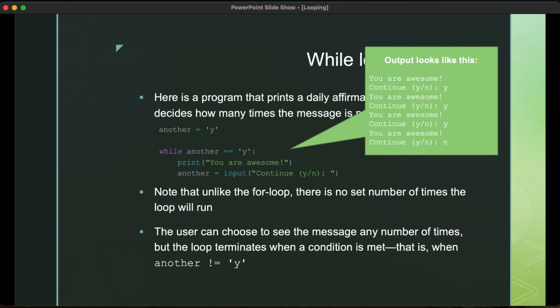Okay, so that's a very simple application of a while loop. Notice that unlike the for loop, there is no set number of times this loop can run. The while loop can run 100 times or one time. It will always run one time, by the way, given the way we have this set up. But at the same time, it can run as many times as you want. The user can choose to see the message any number of times, and the loop only terminates when the condition is met. That is when the variable another is no longer equal to y. You'll notice the symbol here for not equal to in Python. It's an exclamation point with an equal sign. A little different than maybe what you expect, but that is the terminating condition, and that is when we actually end the loop.